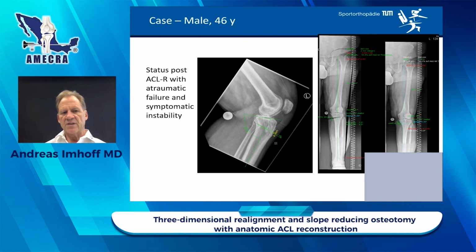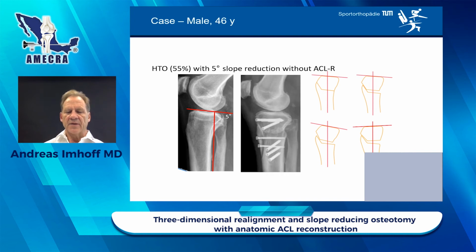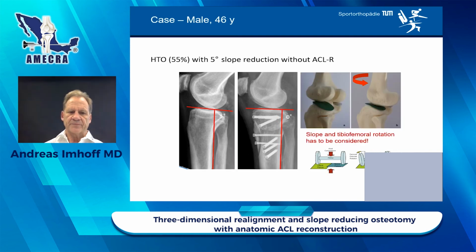Just a case, 46-year-old male after ACL reconstruction, now failure, symptomatic instability. This is the planning. You see opening wedge on the medial side, and now that's what we can do. When you reduce the slope at the same time 5 degrees, like here, you can open posterior, you can with the biplanar, you still have contact to the bone and you still get a nice healing. This is the case here. You see the osteotomy and the tuberosity was shifted and fixed again. Now we have 0 degree at the end, 5 degree in the beginning when we measure the posterior edge here.